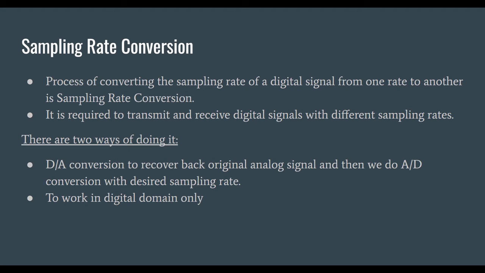Sampling rate conversion. As the name suggests, the process of converting the sampling rate of a digital signal from one rate to another is called as sampling rate conversion. Increasing the rate of sampling is called as upsampling, whereas decreasing it is called as downsampling.